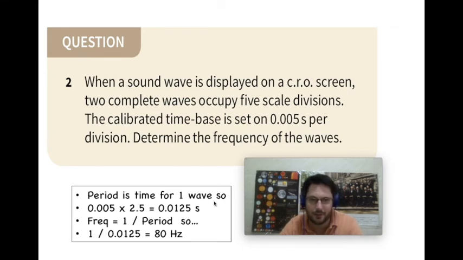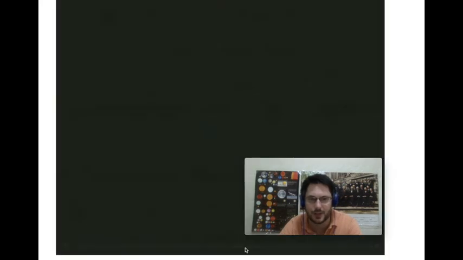Period is time for one wave, so 0.005 times 2.5, because there's 2.5 divisions there. So 0.005 seconds times 2.5 divisions equals 0.0125 seconds. Frequency is 1 over period, so 1 over 0.0125 equals 80 hertz is the answer.